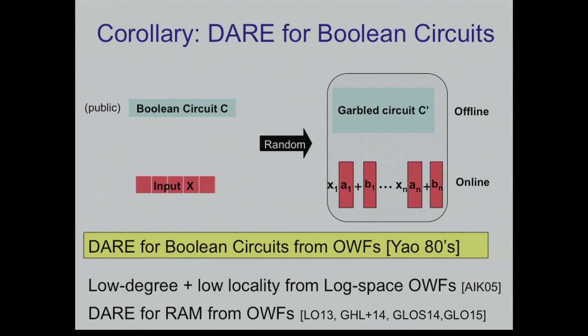And also, recently it was shown how to extend this theorem to the RAM setting, under one-way functions. There's a sequence of works, and I understand that Daniel is going to talk about it tomorrow. Or is it Daniel? Yes, okay. So we will hear about it tomorrow and also in the next workshop, so I'm not going to mention the details here.